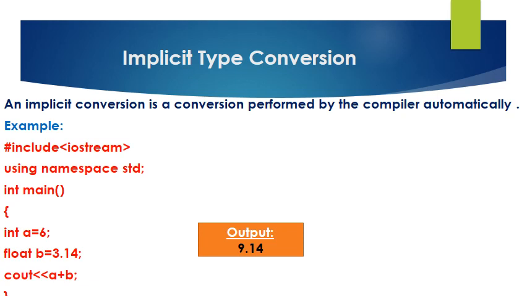Now, look at this program. In the given program, the variable A is an int data type and B is a float data type. And during the execution of the program, int is converted into float because float is wider than int. Hence, the output of the given program will be 9.14.